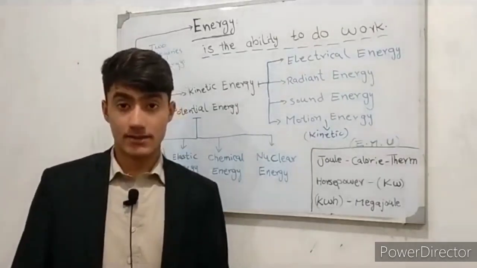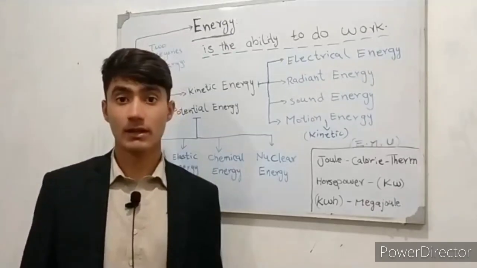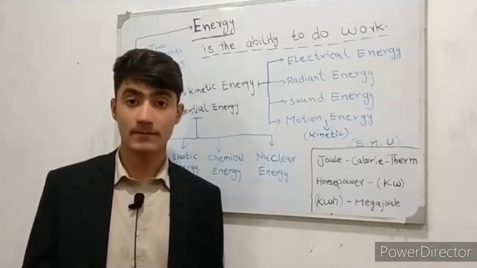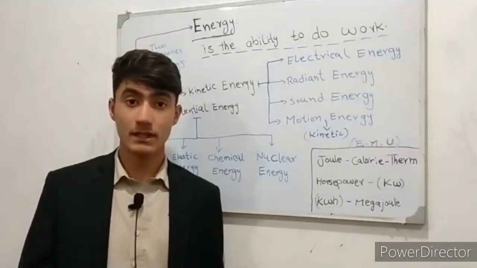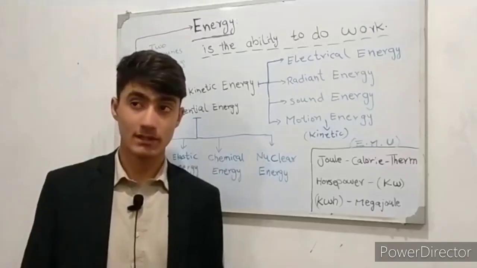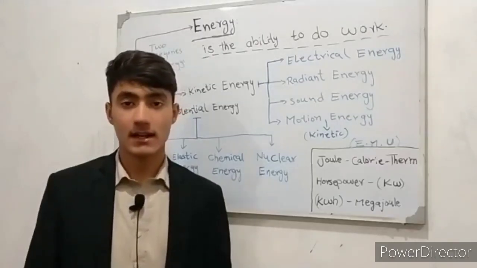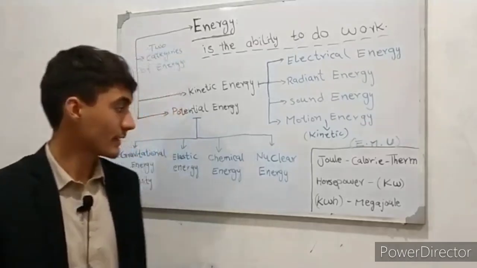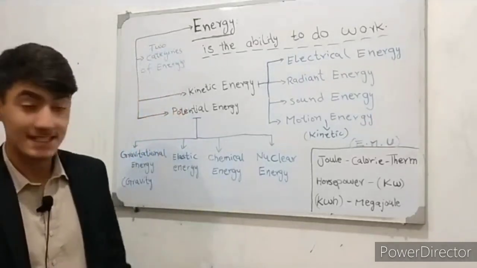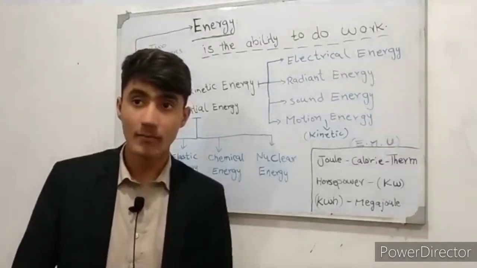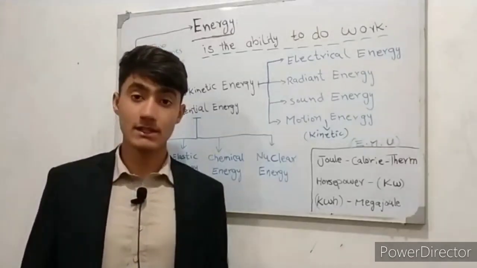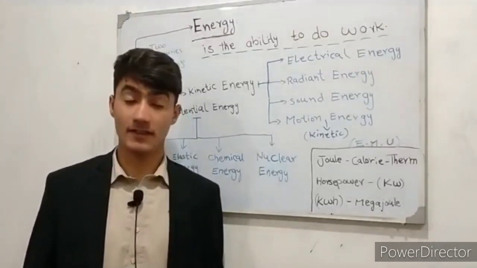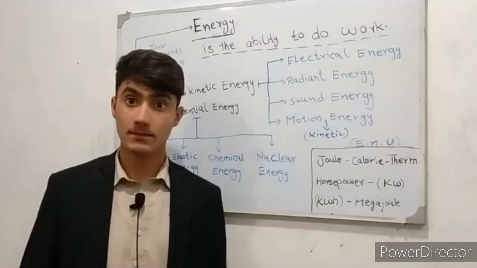So the second type of potential energy is elastic energy. Objects that are stretched or squeezed have had a force applied to them and store energy from that force. Example is stretching of springs or rubber bands. The third type of potential energy is chemical energy. Chemical energy is the energy stored in the bonds that hold atoms together.